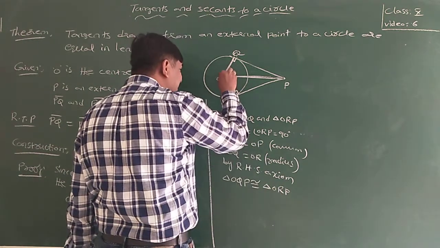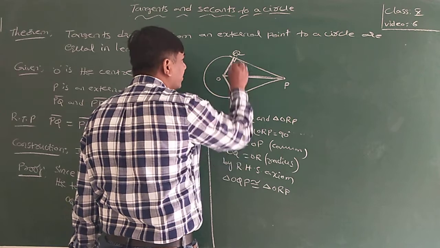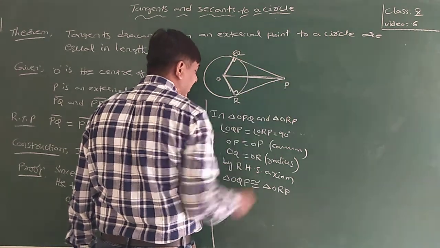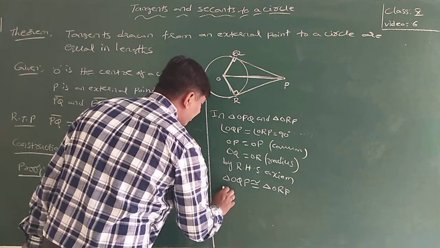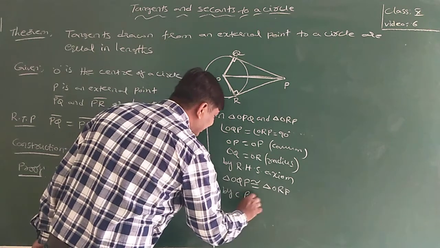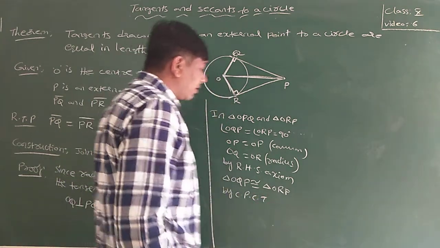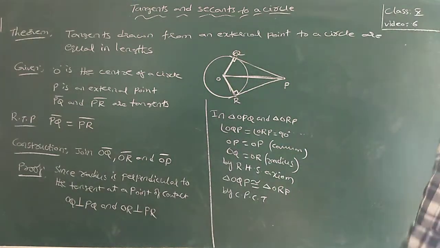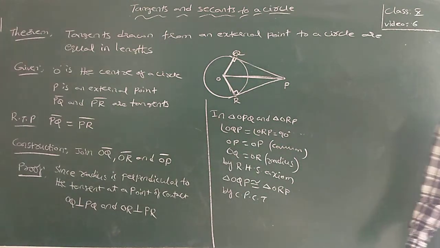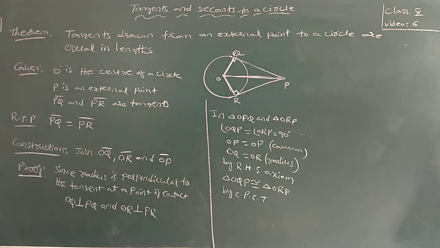OQ's corresponding side is OR. By CPCT, corresponding parts of the congruent triangles are equal in length.